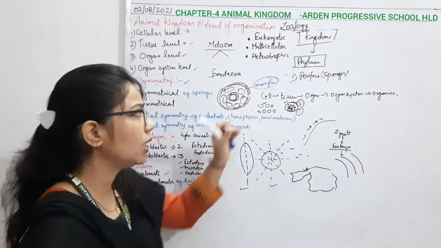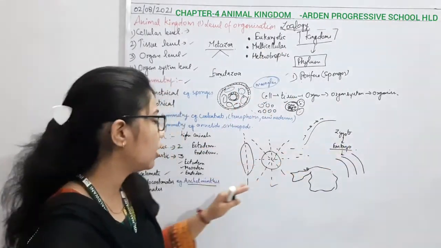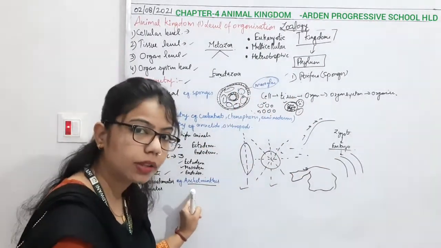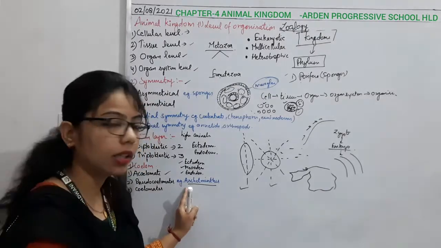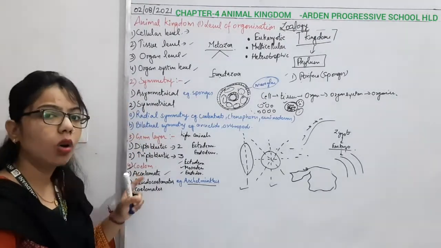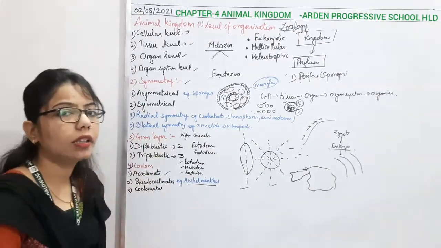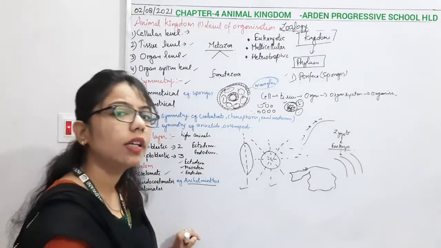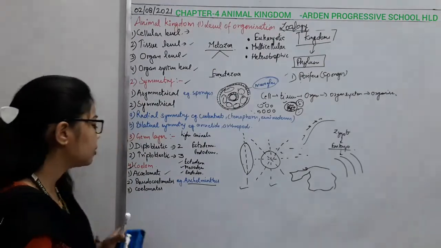Okay, so in the series of 11 phyla, we will come to know about the Aschelminthes. So here it is the pseudocoelomate. And if I talk about the acoelomate, all the phyla present at the starting are the acoelomate. Okay, then comes the coelomate.